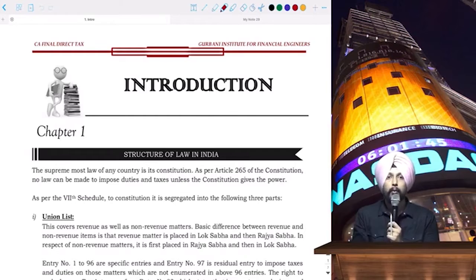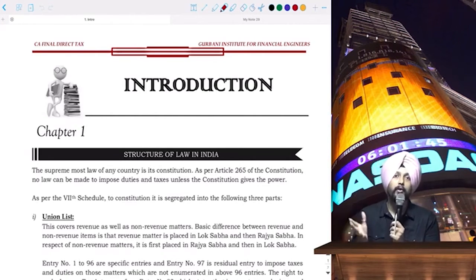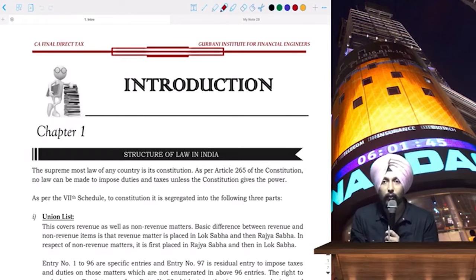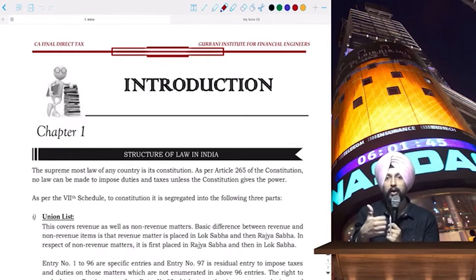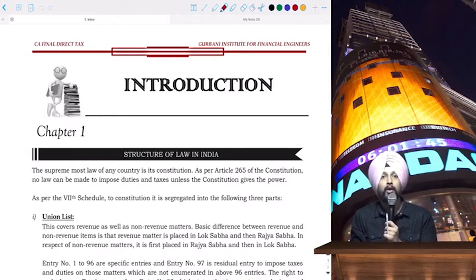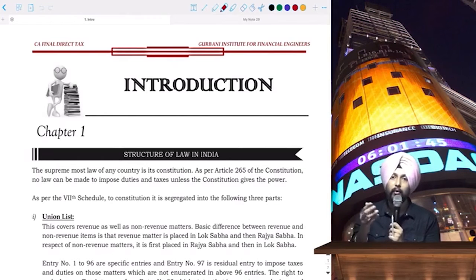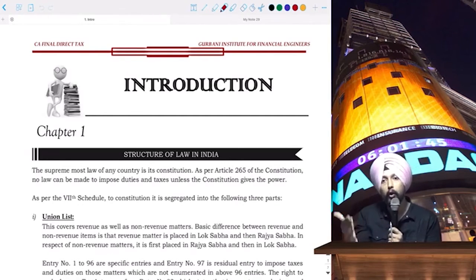Okay, so a lot of the understanding that you have got at IPC level will still be useful at final level, but what makes tax one of the most challenging papers out of these 8 papers is, number one, the fact that it is very, very voluminous. And the second thing is that at IPC level, what you're expected is to know the law, the direct tax and indirect tax laws.